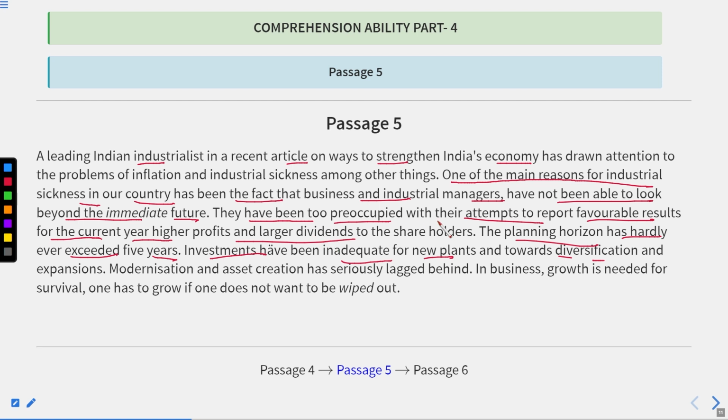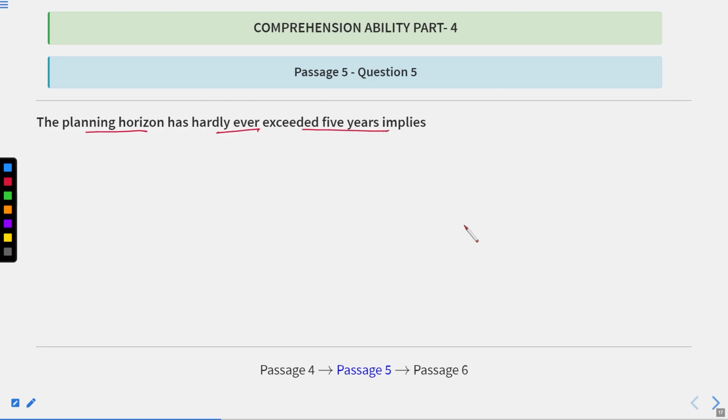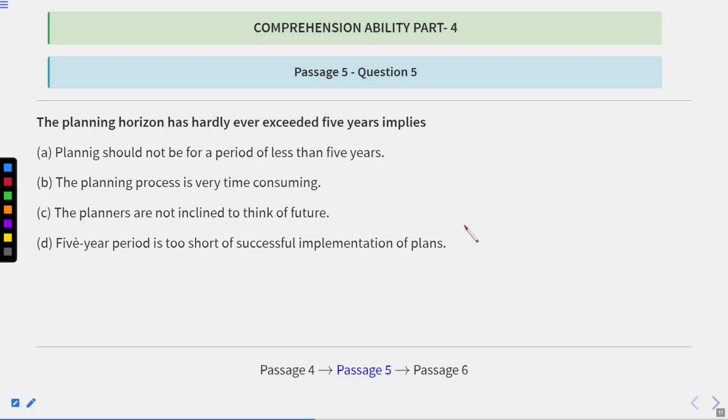So according to this, they want to say that there are only a few attempts. So the time was very limited. Here, the answer will be 5-year period is too short for successful implementation of plans. So D is the correct answer.